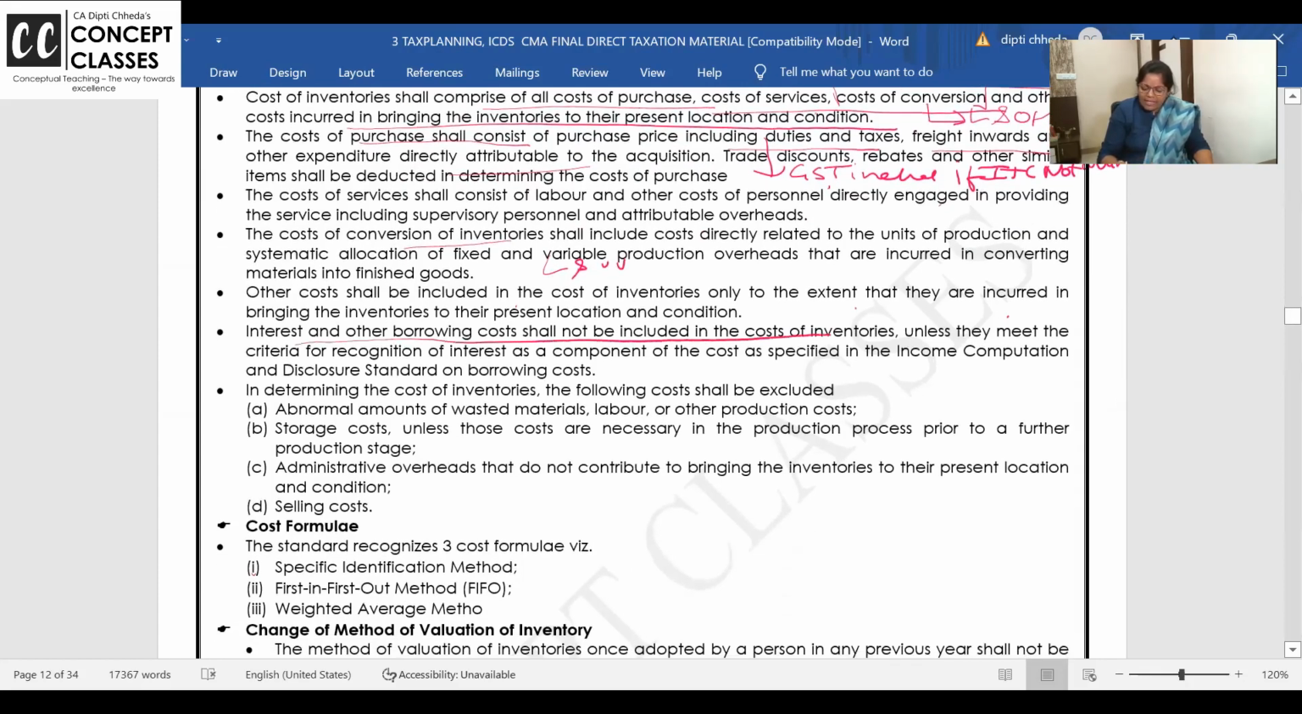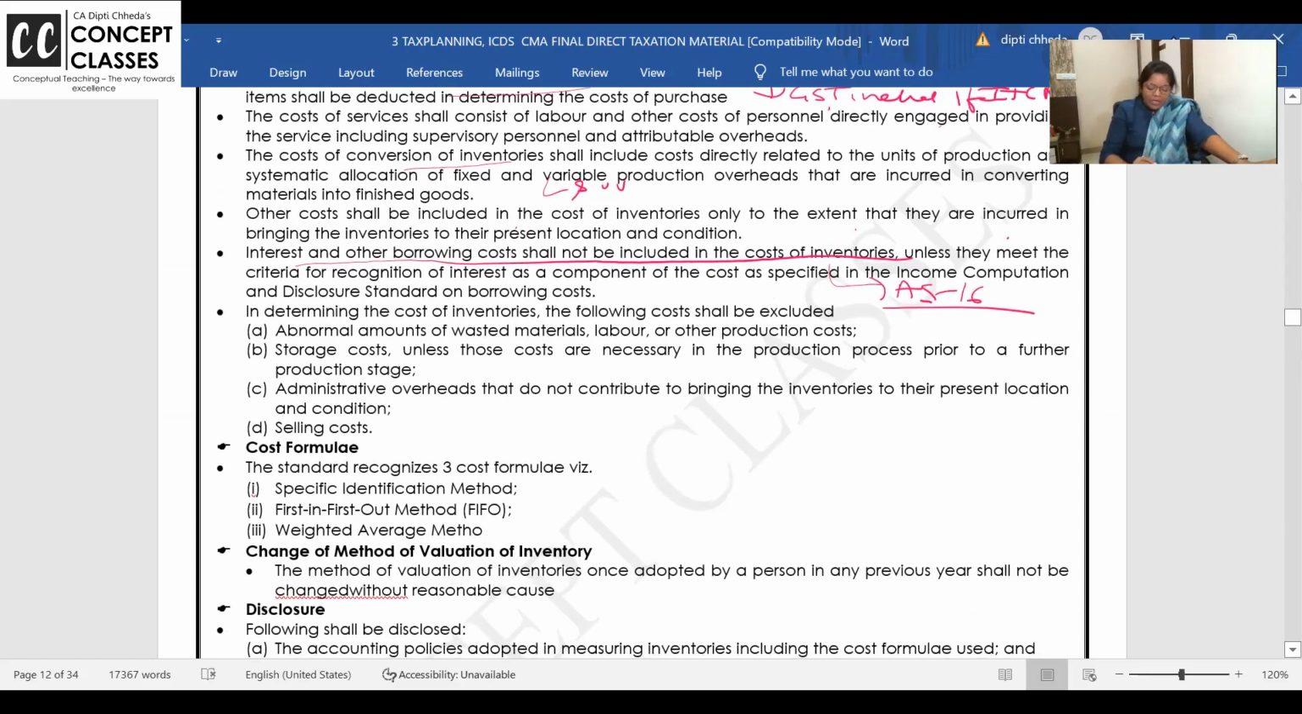Interest and borrowing cost shall never be added to the cost of inventory unless it is covered under AS 16. What is AS 16? Borrowing cost. Sometimes inventory takes more time to get ready, sometimes more than 1 year. At that time, can we add the interest cost if it is a qualifying asset? Yes, not otherwise. Interest is not added in the cost of inventory. What is specifically excluded? All the 4 points. Abnormal loss. You never take abnormal loss. Storage, you know, like when inventory is ready in your godown.